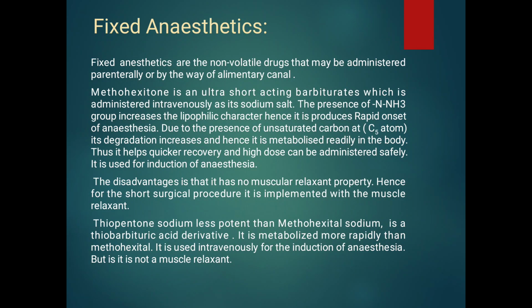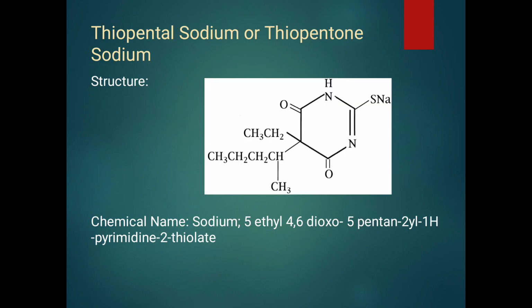Thiopental sodium is less potent than methohexital. Thiopental sodium is a thiobarbituric acid derivative. It is metabolized more rapidly than methohexital. It is used intravenously for the induction of anesthesia, but it is not a muscle relaxant. Now we are going to study the structure of thiopental sodium or thiopentone sodium. The structure involves the main skeleton.